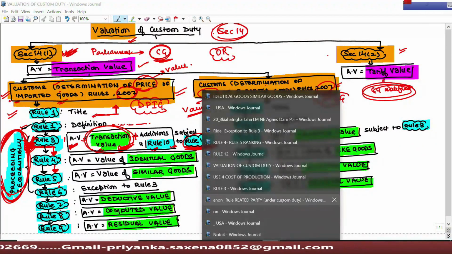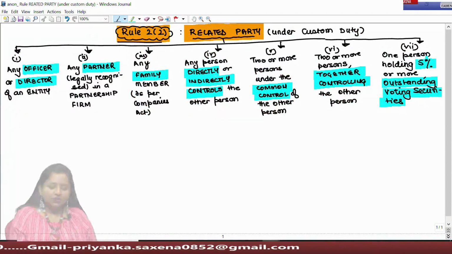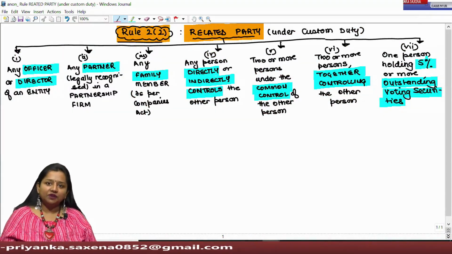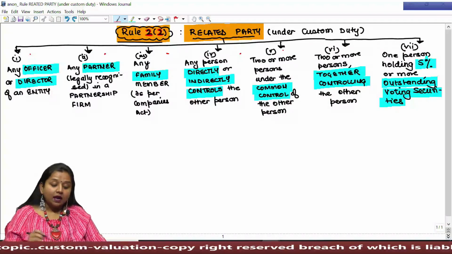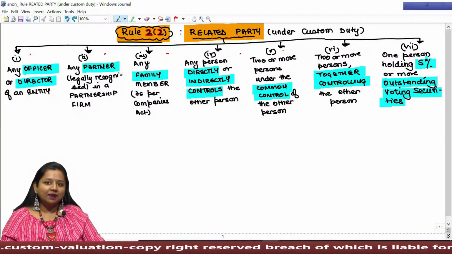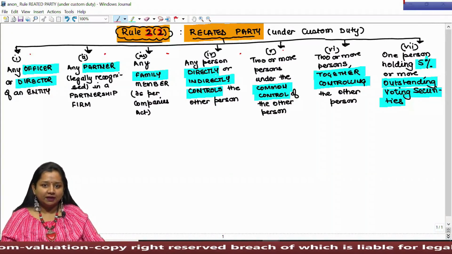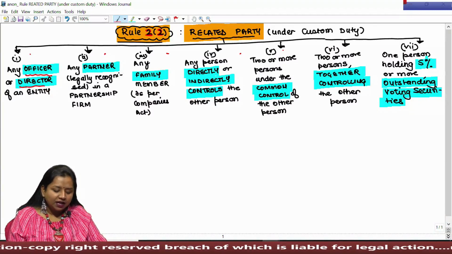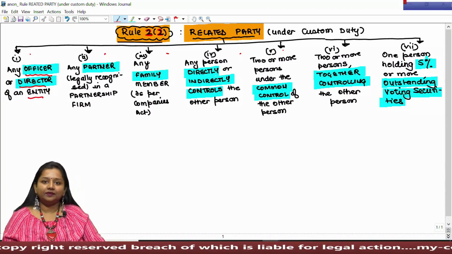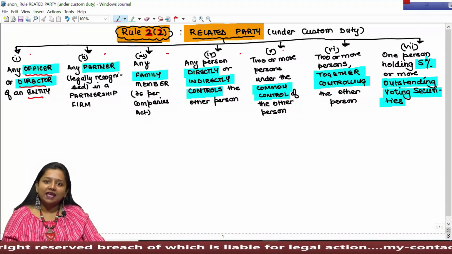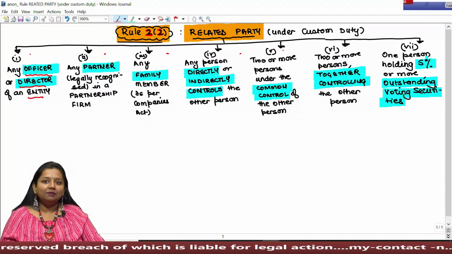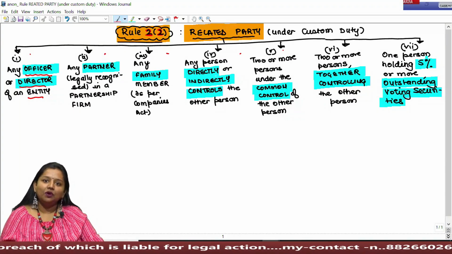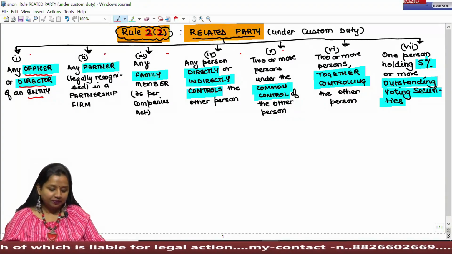And on the basis of such definition, we will decide who will be the related party for the purpose of customs. Under Rule 2, Sub-Rule 2, 7 parties have been considered as related party. The first one is any officer or director of an entity. Any officer means the employee, and director again being the employee who actually controls and manages the company as a whole on behalf of its shareholders.